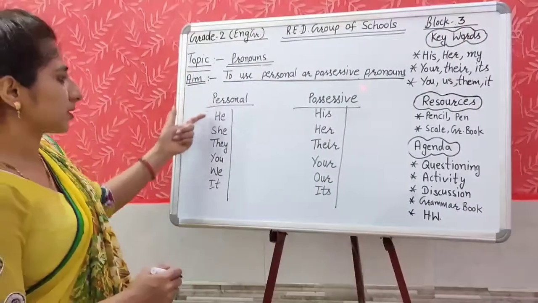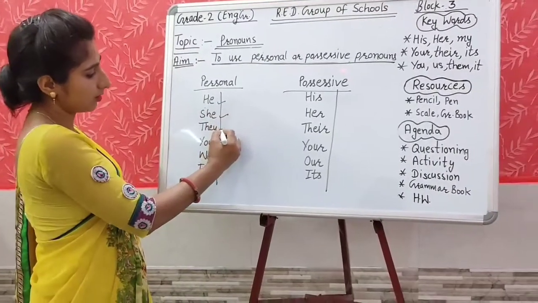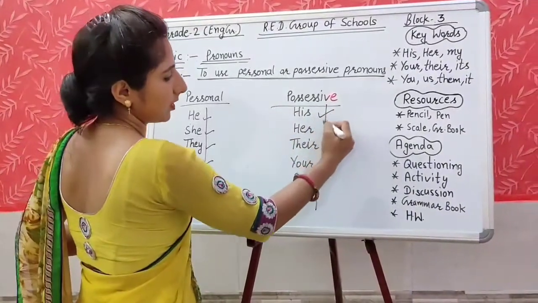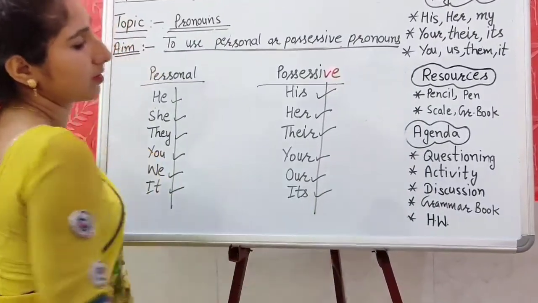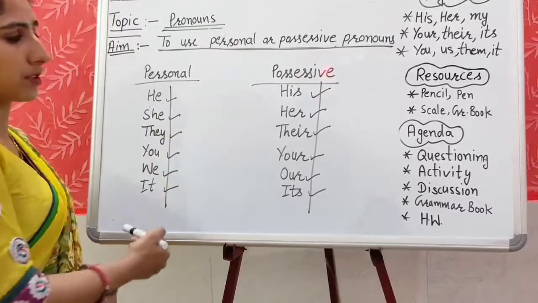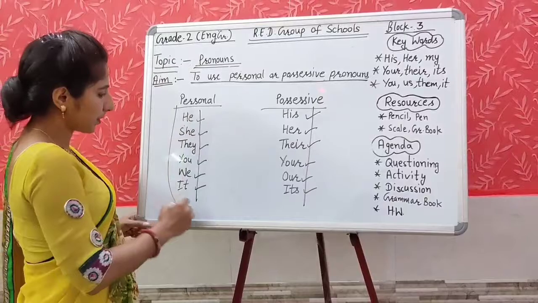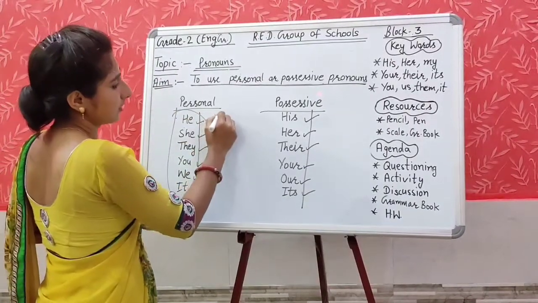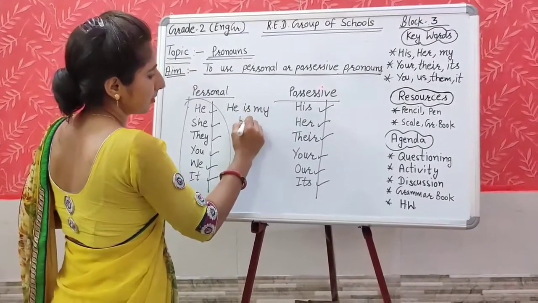In personal pronouns, which pronouns are coming? He, she, they, you, we, it. And in possessive, his, her, their, your, our, its. So keep this in mind and try to learn which are the personal pronouns and which are the possessive pronouns. I told you about the personal pronoun, where we are using them. We use them like this: He is my brother.